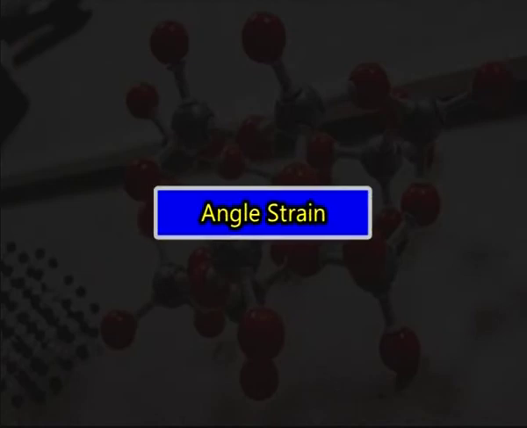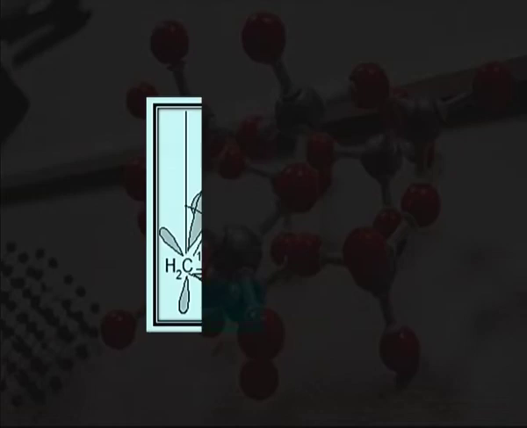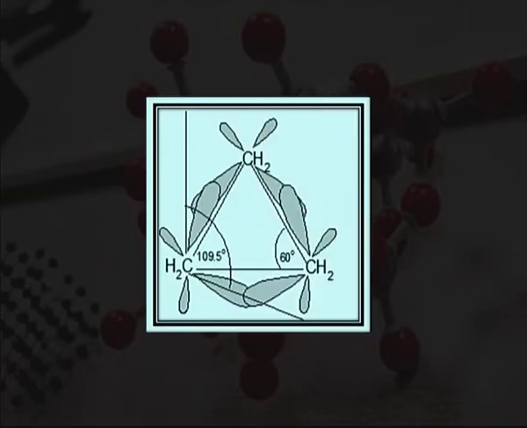Now, we will discuss angle strain or ring strain. Ring strain occurs because the carbons in cycloalkanes are sp3 hybridized, which means that they do not have the expected ideal bond angle of 109.5 degrees. This causes an increase in the potential energy and a desire for the carbons to be at an ideal 109.5 degrees. An example of ring strain can be seen in the diagram of cyclopropane, where the bond angle is 60 degrees between the carbons.